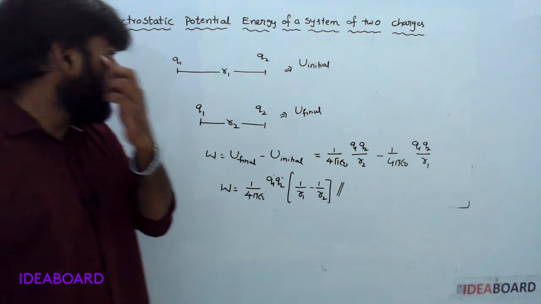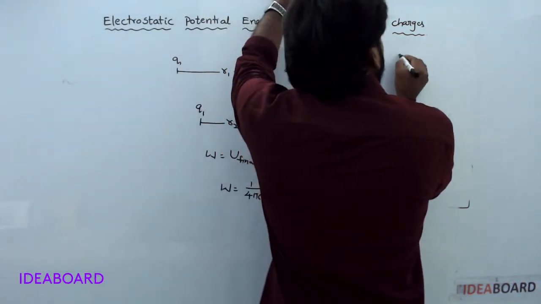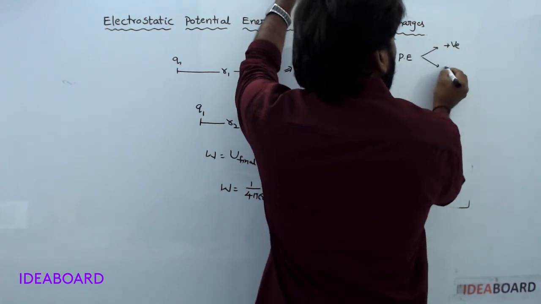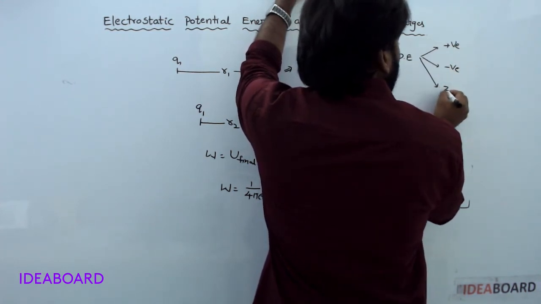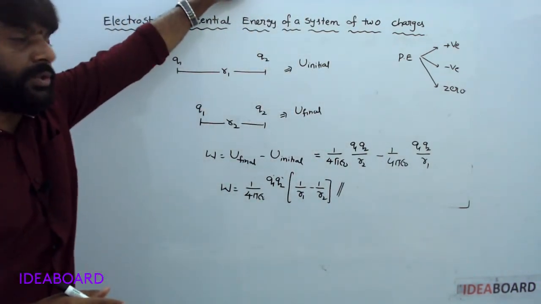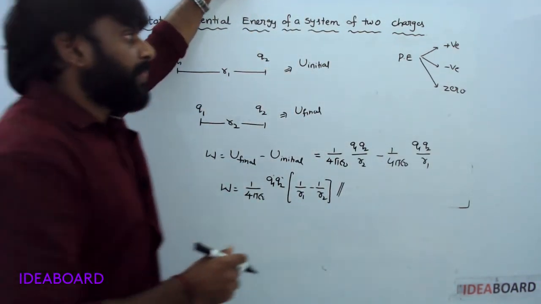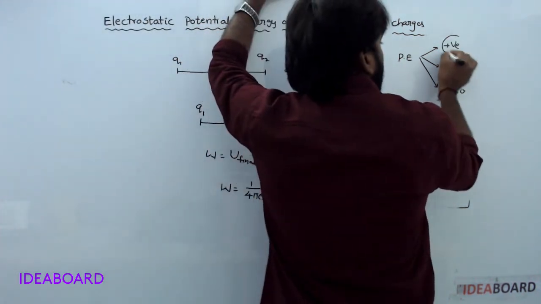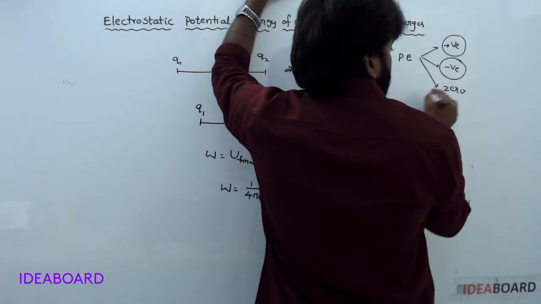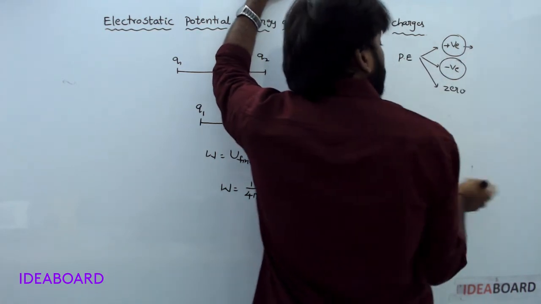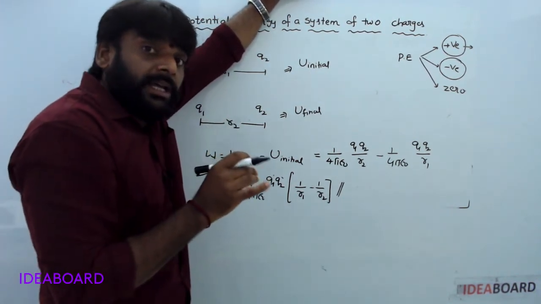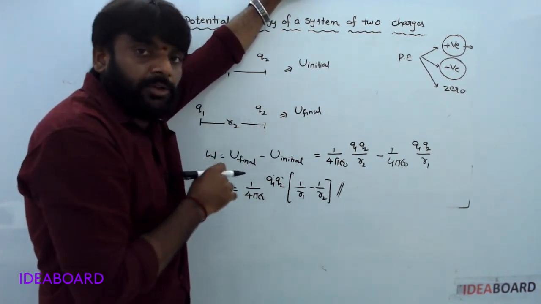Now, here potential energy can be either positive, negative, or zero. For like charges, it is taken as positive. For unlike charges, negative. Here the work done by the external agent is positive, and work done by the system is negative.